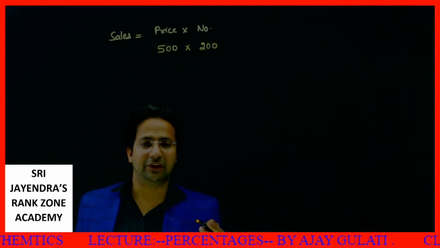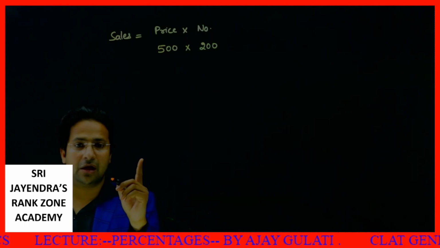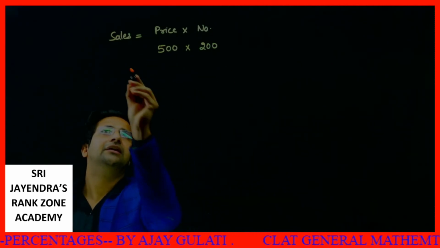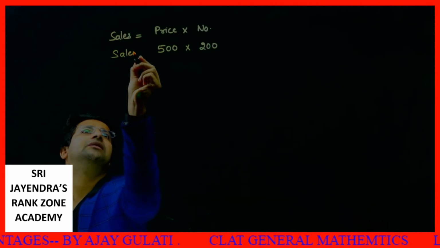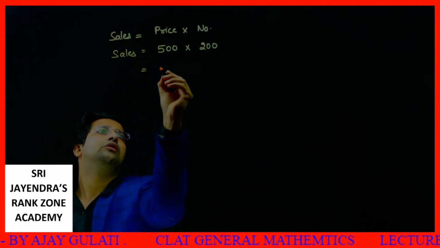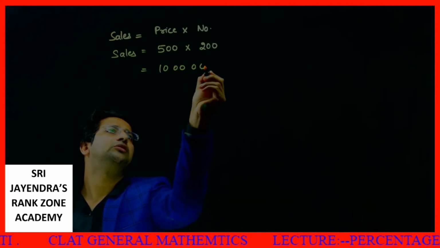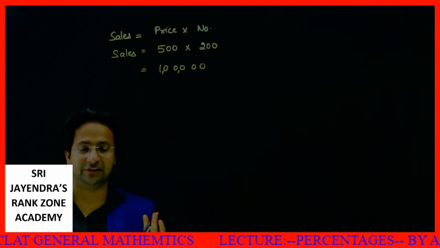So how much revenue did the cinema hall get initially? Sales is equal to 5 into 2, 10, then 4 zeros. So I can say 1 lakh was the initial sale.